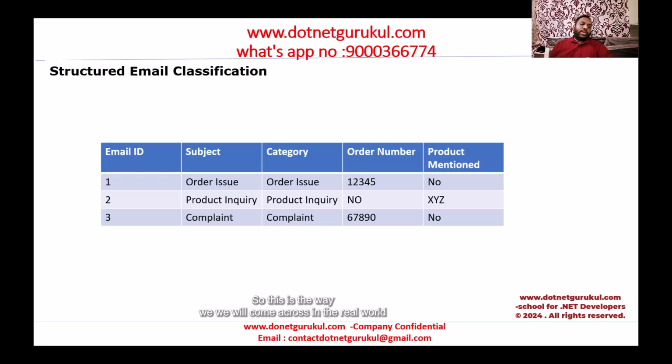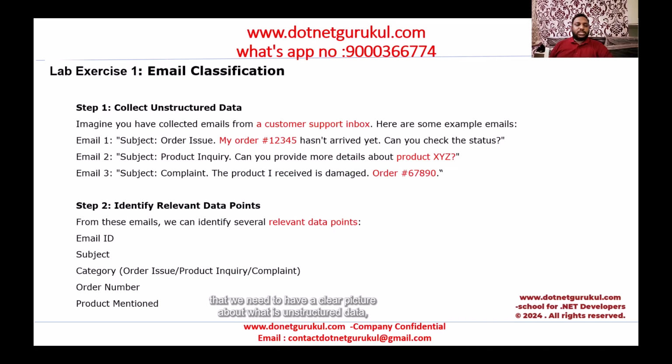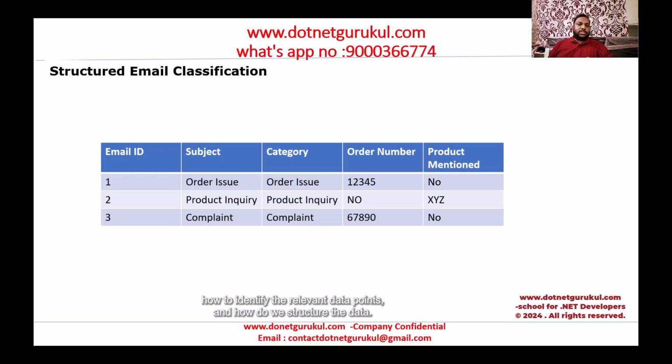This is the way we will come across real-world scenarios while working in IT and on your projects. This is one way that we need to have a clear picture about what unstructured data is, how to identify the relevant data points, and how we structure the data.